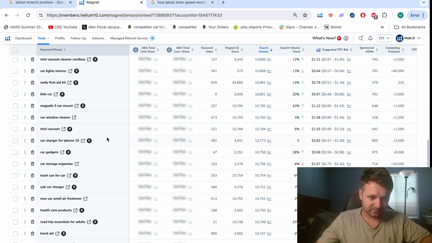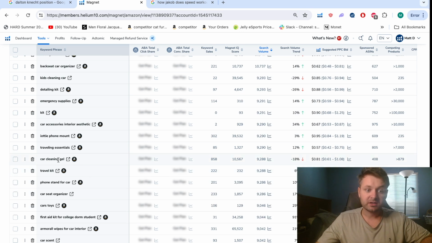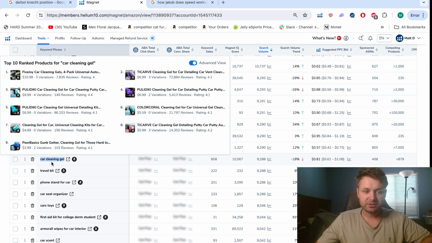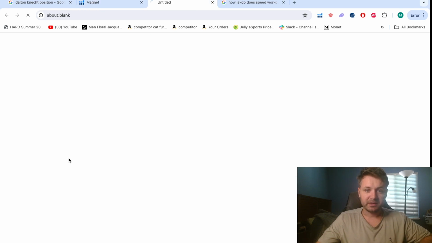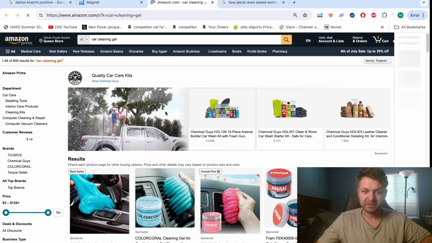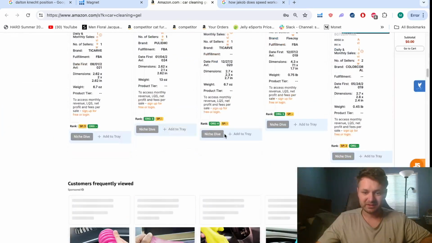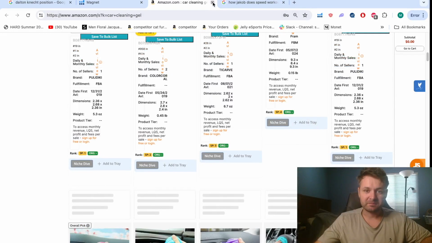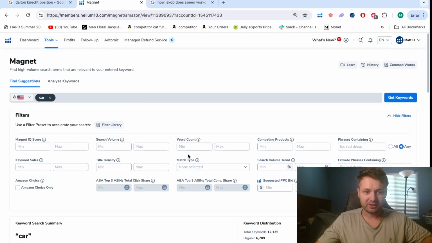But as you can see, there's a lot of different search terms we're finding here. One, car cleaning gel. This is really cool because it is for somebody who's interested in cleaning their car. Cleaning your car definitely takes some effort, and those are nitpicky people who are very interested in those types of things. But there are markets that I just never found before doing this strategy. It's really cool. And I would even go into other ones too.